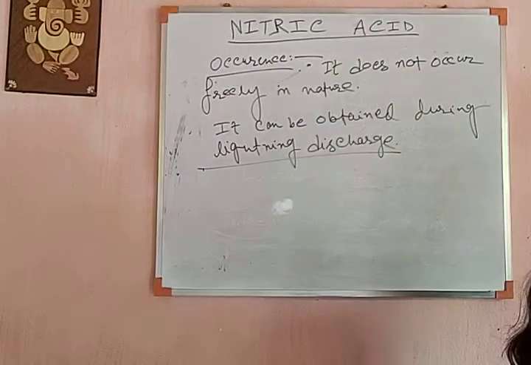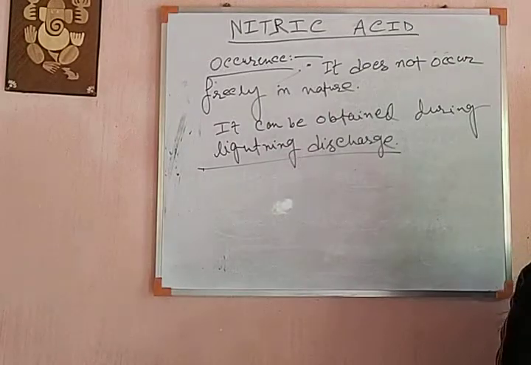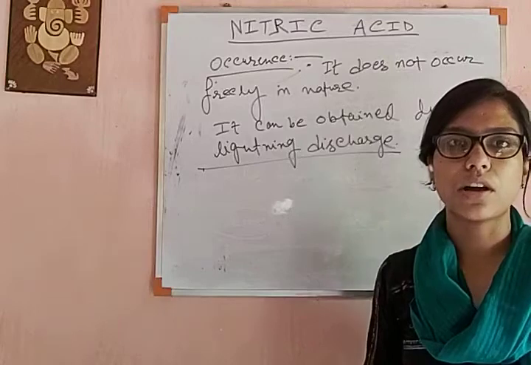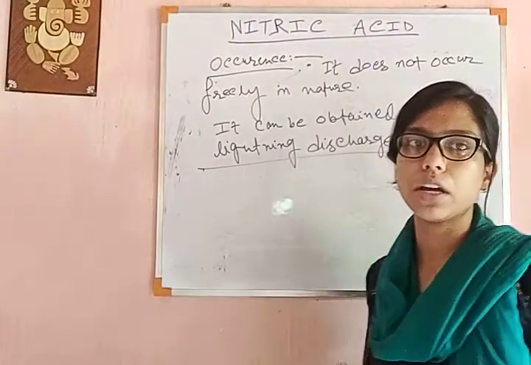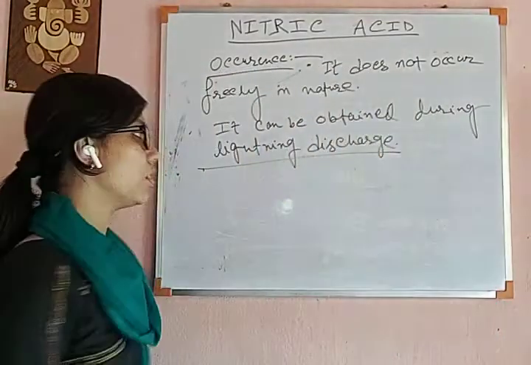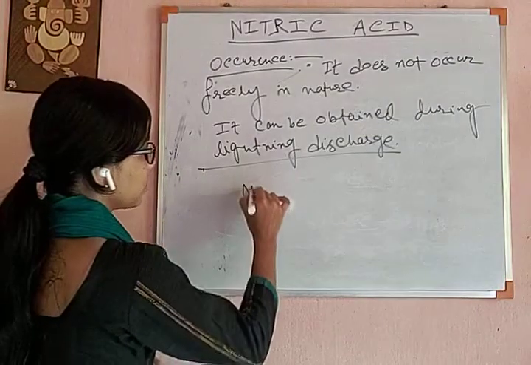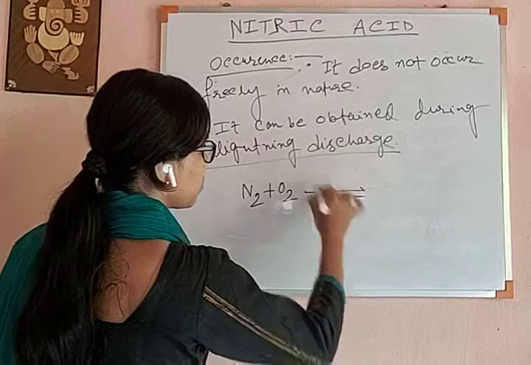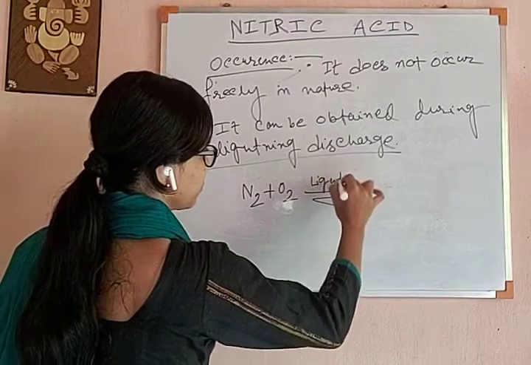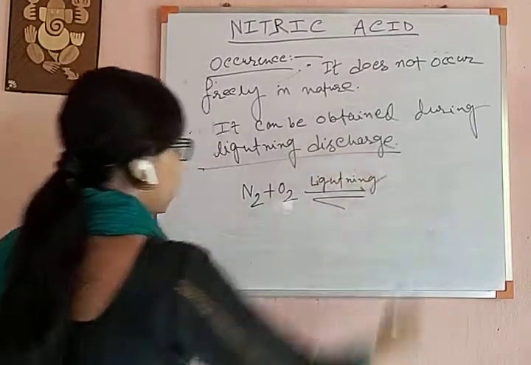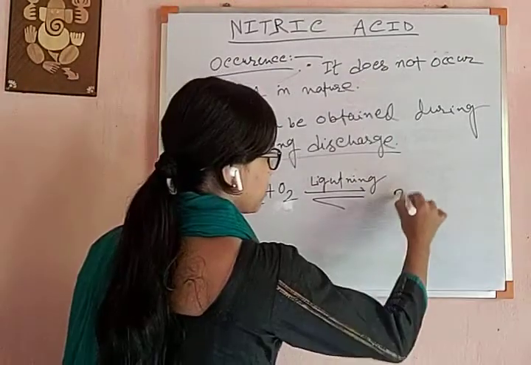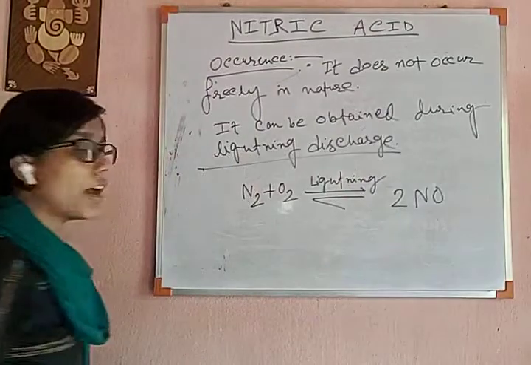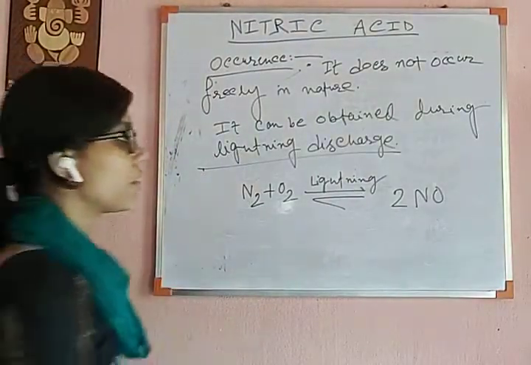So what happens when lightning occurs? You know that the atmosphere contains nitrogen and oxygen. When lightning occurs, this nitrogen and oxygen combine in the presence of lightning and produce NO, that is nitric oxide.